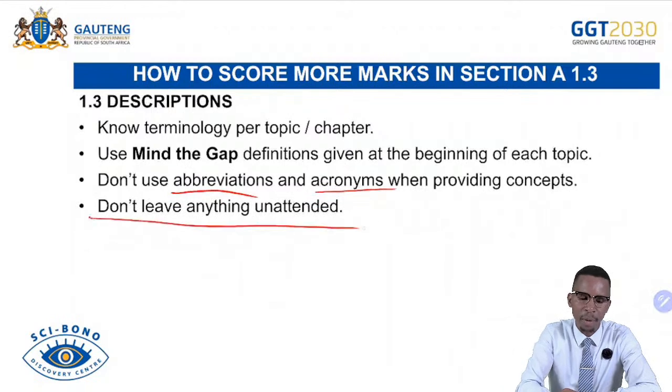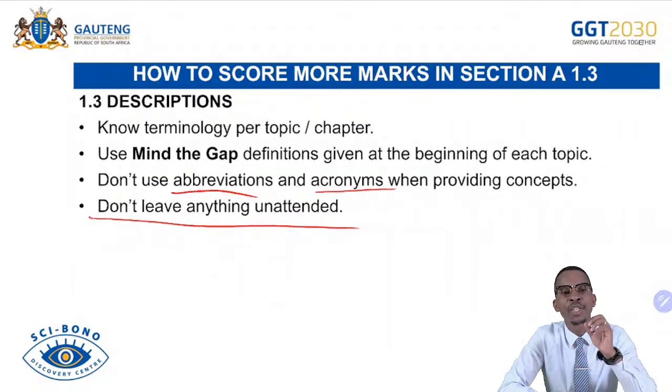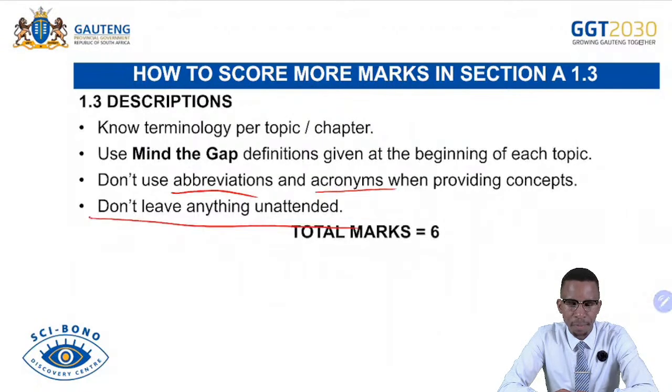So we are familiar with this. You normally leave spaces in there because there is this perception, and in your own perception, you believe 1.3 is difficult. 1.3 is very easy. You just have to know your content. If you know your content, it will be easy for you to jump in and get answers in 1.3. This was 6 marks. Then you get this, you have 30/30.